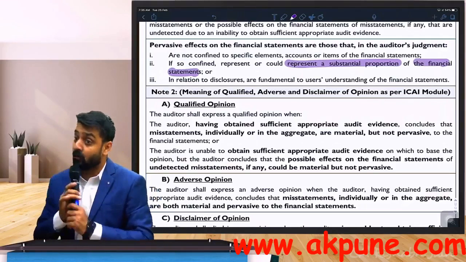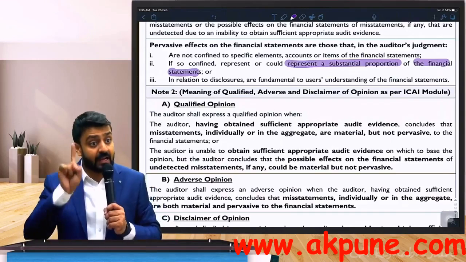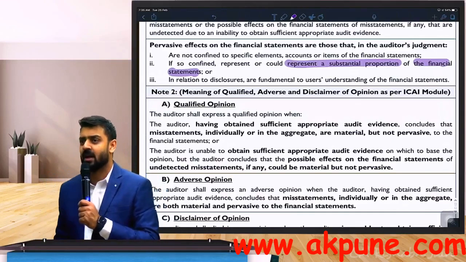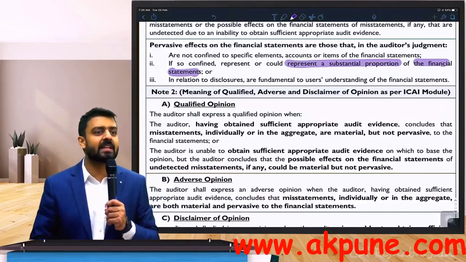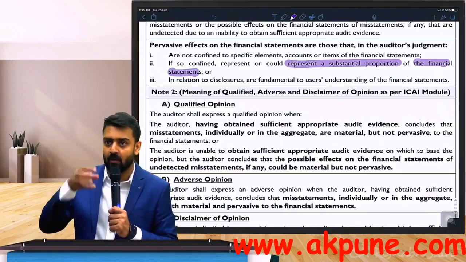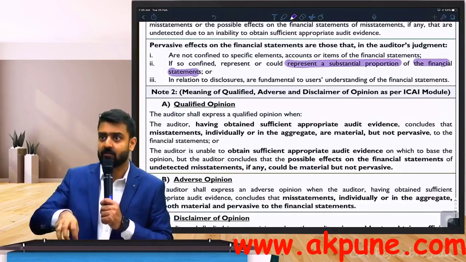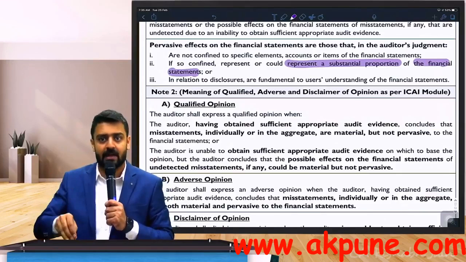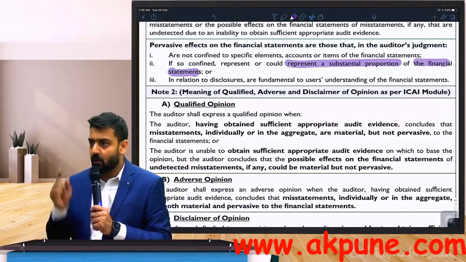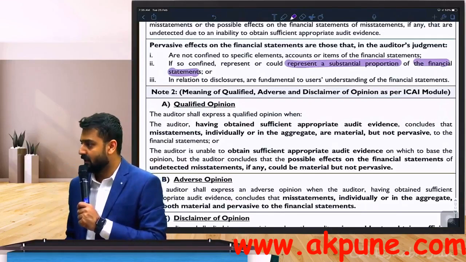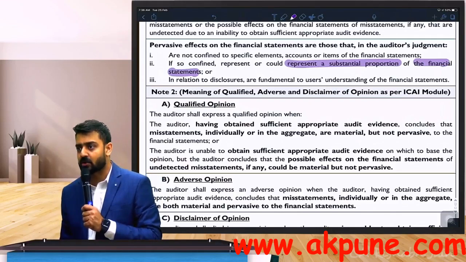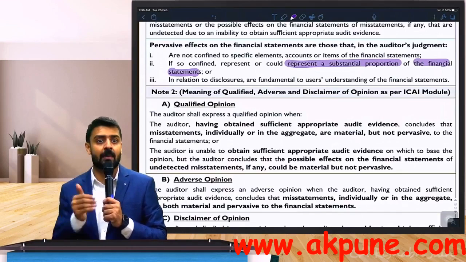The effect can be on one area also, and that one area can also represent a substantial part of financial statement. A lot of companies' balance sheets, that is why they say diversification is important. Why is it important? Because if you are heavily relying on one business, you heavily invest in one business, and if something goes wrong in that business, you're out of business. For example, Kodak. Kodak, KODK, which used to make cameras. They were out of business. Cameras and the films of cameras. They had more than 90% market share, but they were out of business as soon as digital cameras entered.